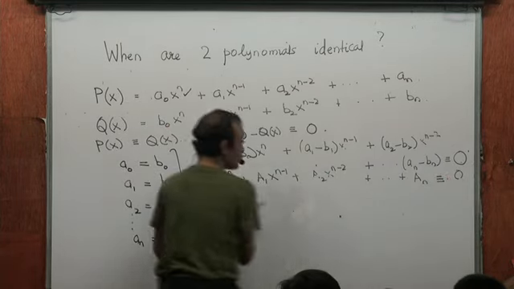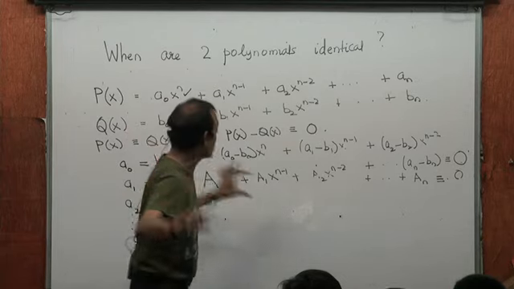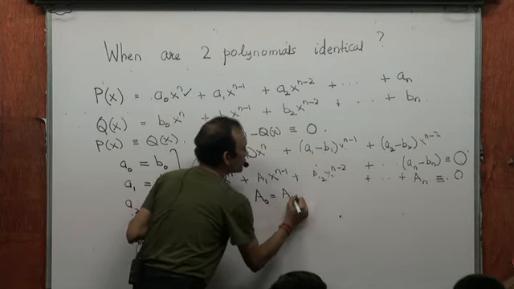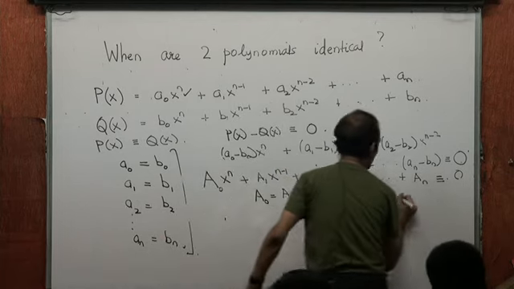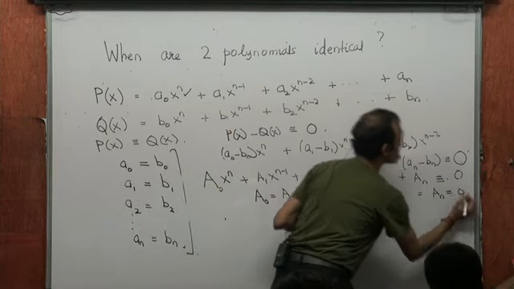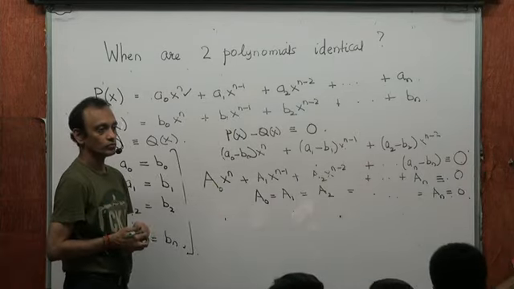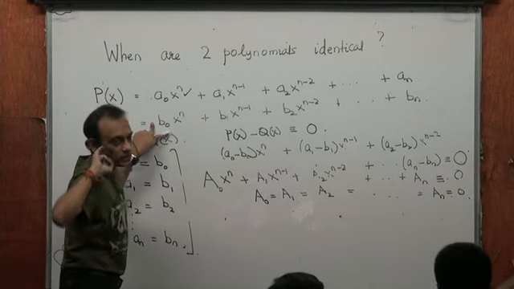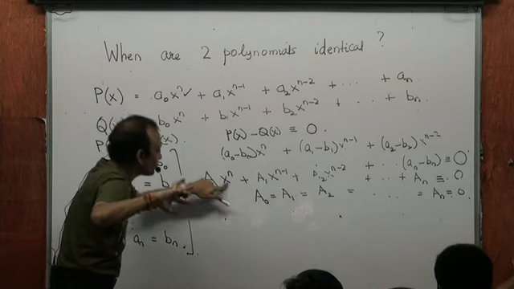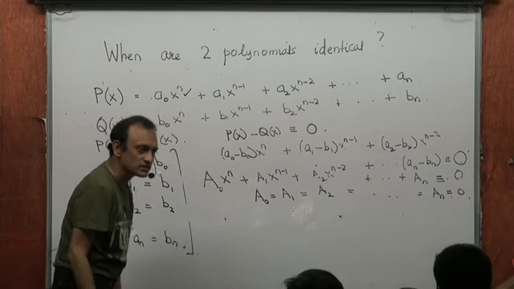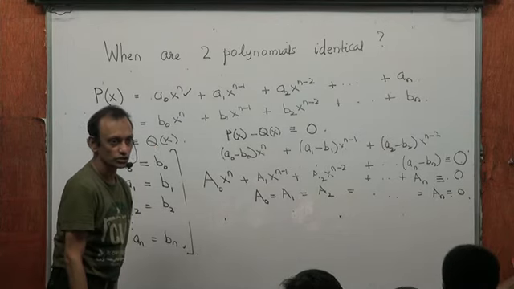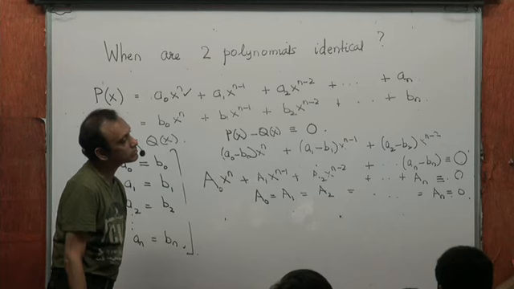If a polynomial becomes 0 for all values of x, then all the coefficients must be 0. That means a0 must be equal to 0, a1 must be equal to 0, a2 must be equal to 0, up to an. Each must be 0. So, one, when are two polynomials identical? When the coefficients of equal powers of x are equal. Two, if a polynomial of degree n vanishes for all values of x, then all the coefficients have to be equal to 0. Yes or no? Do you all understand this?